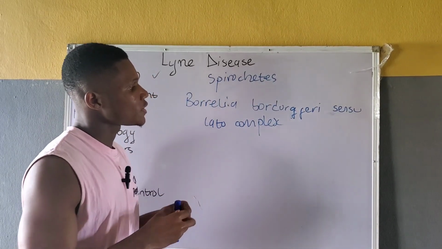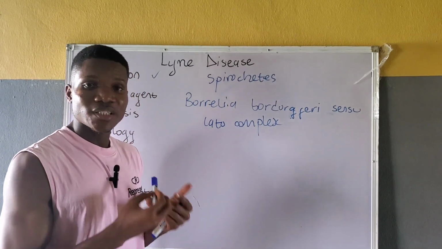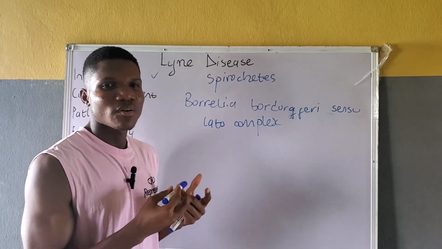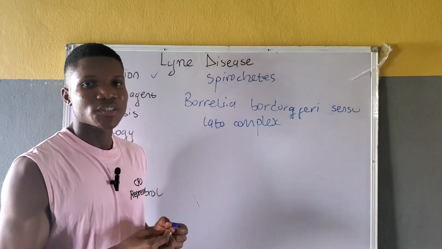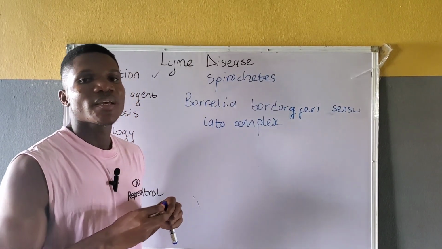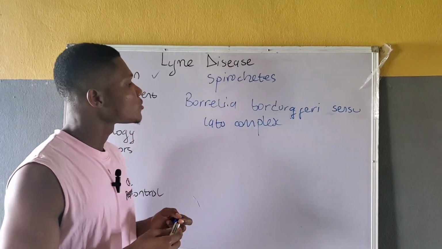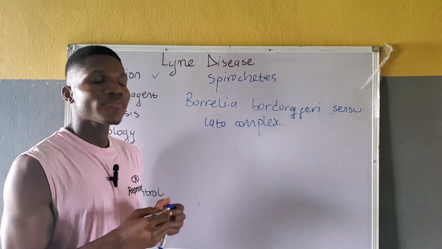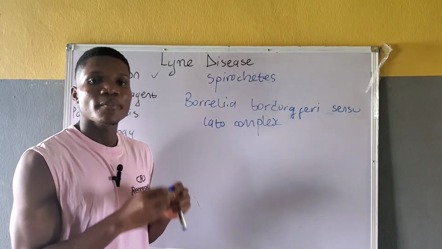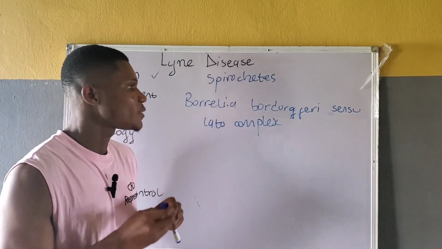The organisms in this complex are gram-negative, they are motile, and they are also helical or spiral in shape. They are also microaerophilic, meaning they thrive in environments with low oxygen. Also, the organisms have flagella known as periplasmic flagella, which they utilize for movement.